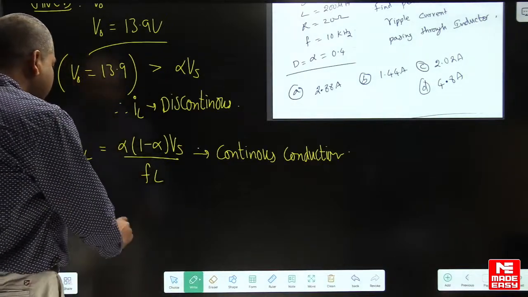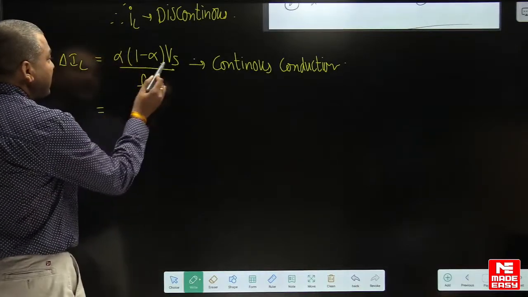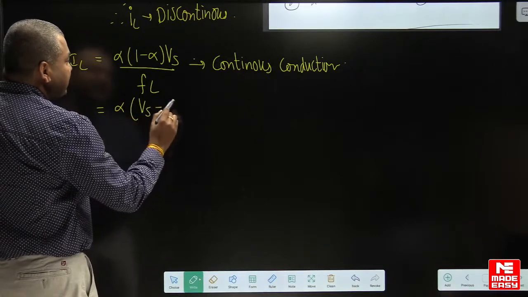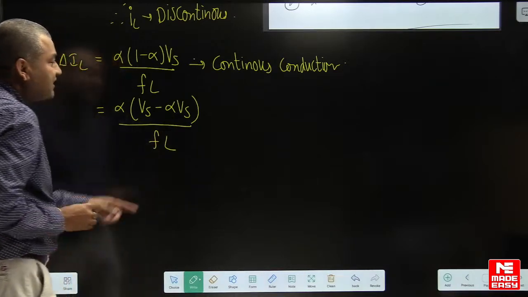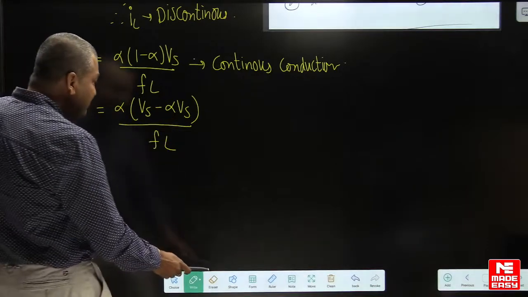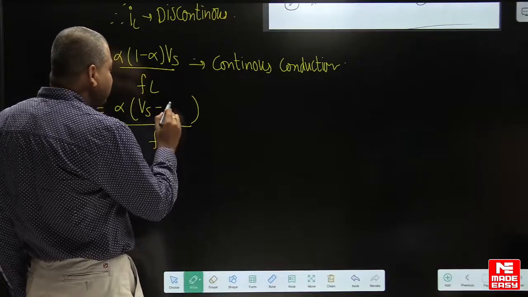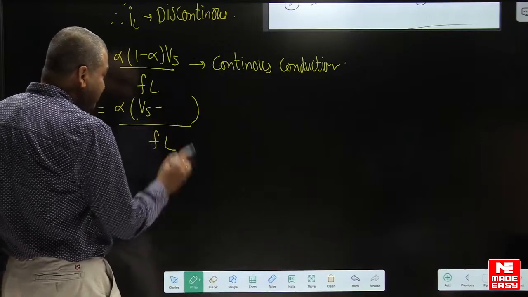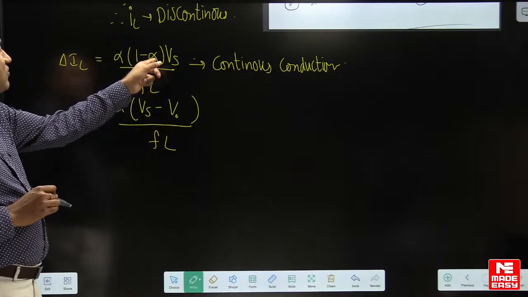Actually, how did you get this formula? Alpha into Vs minus alpha Vs by Fl. For continuous conduction, what is alpha Vs here? This is actually V naught. V naught is equal to alpha Vs if it is continuous. That is why you got this formula.